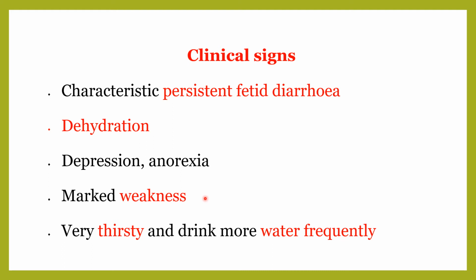Because of this parasite, there is loss of protein from the body. The animal becomes very thirsty and drinks more water frequently. This is also a characteristic sign. Frequent intake of water may have two reasons: one, diarrhea causing dehydration, and second, irritation in the stomach.